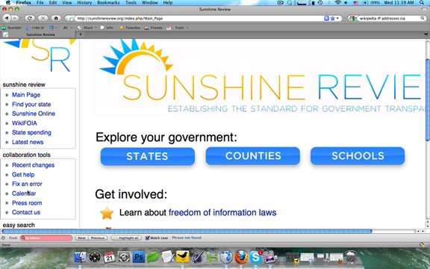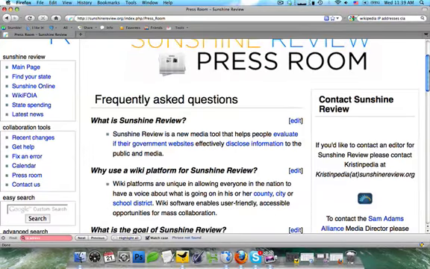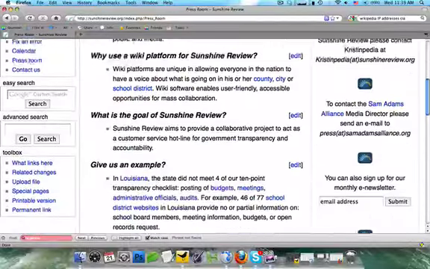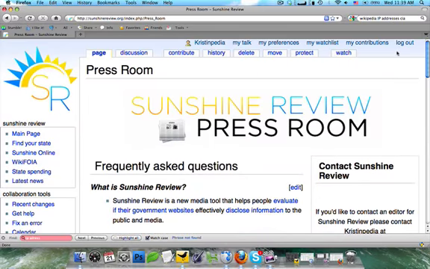We have also a calendar that keeps track of all the upcoming website upgrades or when a new transparency law will go into effect, etc. And we always want to be adding to that, so that's an easy way to become involved. We also have Press Room and Contact Us, which I'll go ahead and click through to. This will give you some basic answers to what Sunshine Review is doing and what we're up to. And I'll also give you all our contact information so you can always get in contact with us.